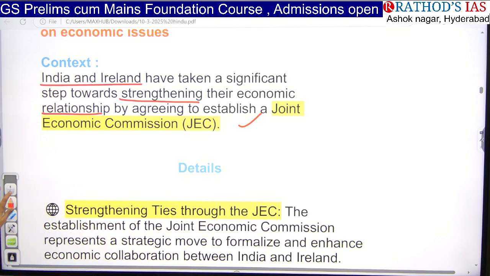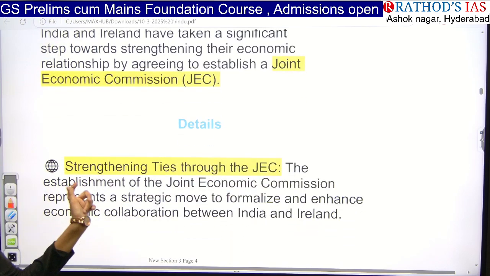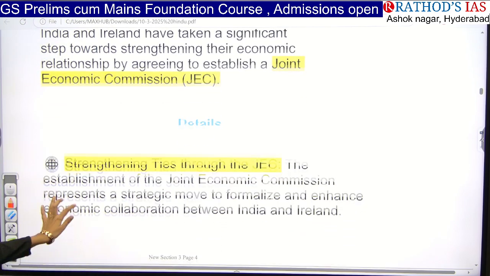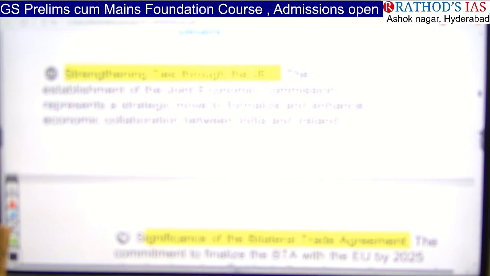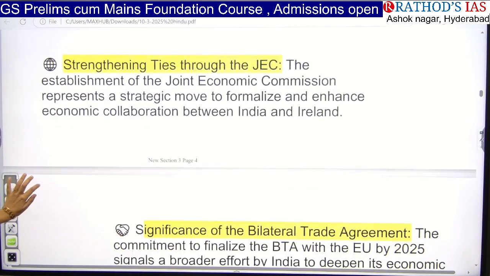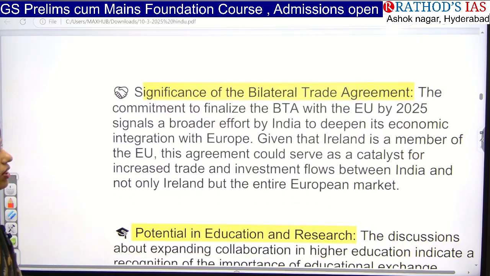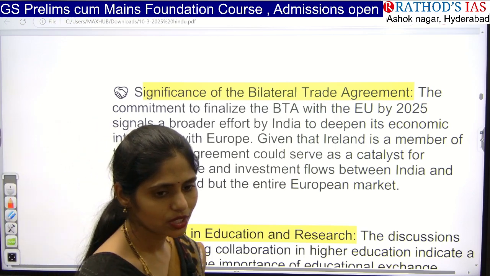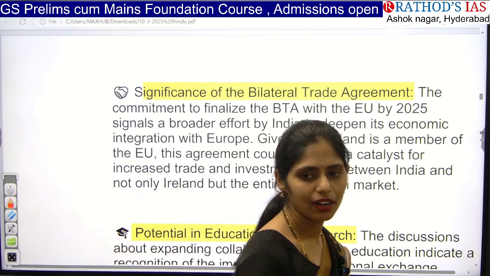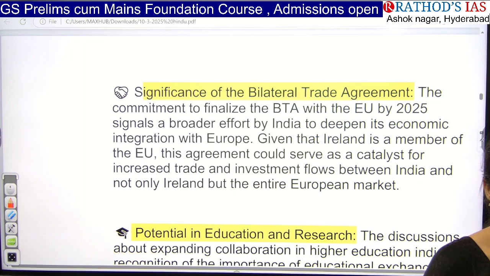So through this establishment of a joint economic commission, we want to improve our ties between India and Ireland, and increase economic collaboration. And actually, we want to come up with a bilateral trade agreement. In the recent two to three days, we discussed this bilateral trade agreement, what it is and what the advantages are.